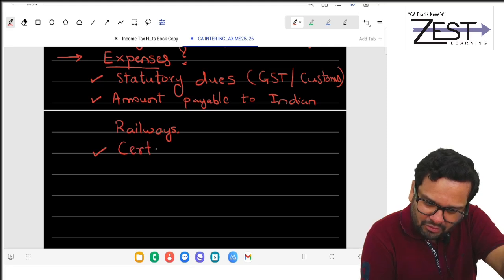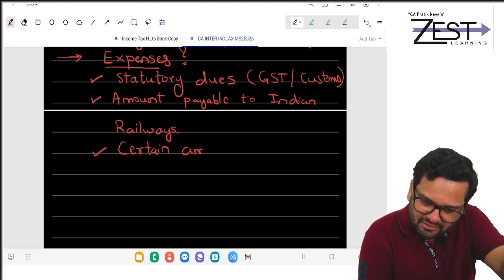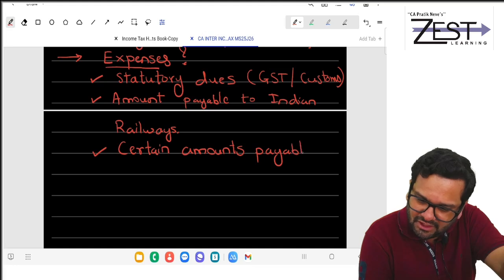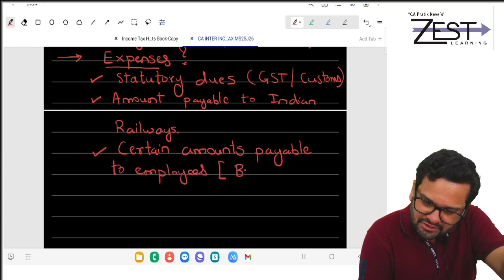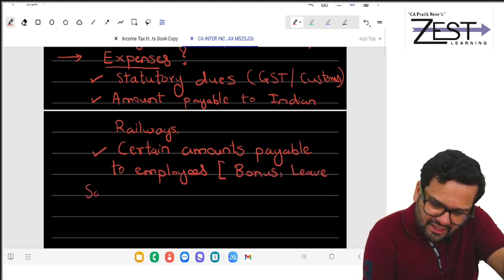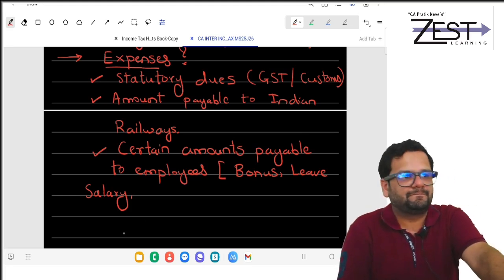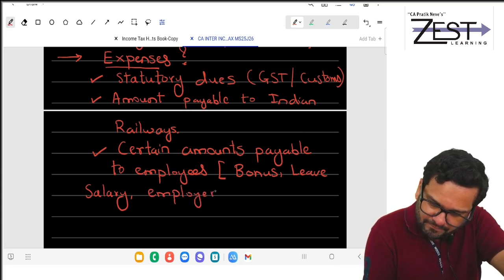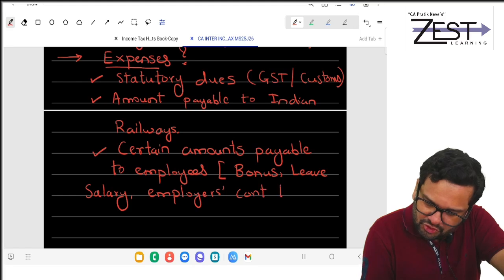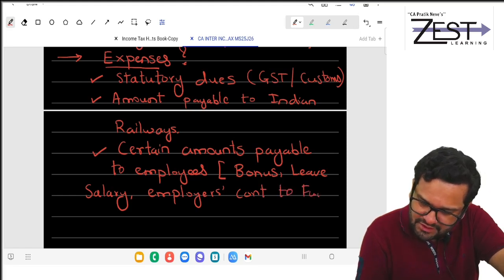Next, certain amount payable to employees. Not all, certain amounts payable to employees. What amounts? Bonus, leave salary, employers' contribution to funds, various funds.